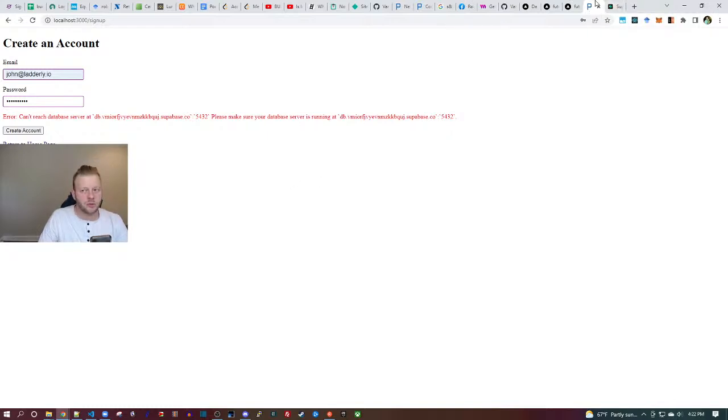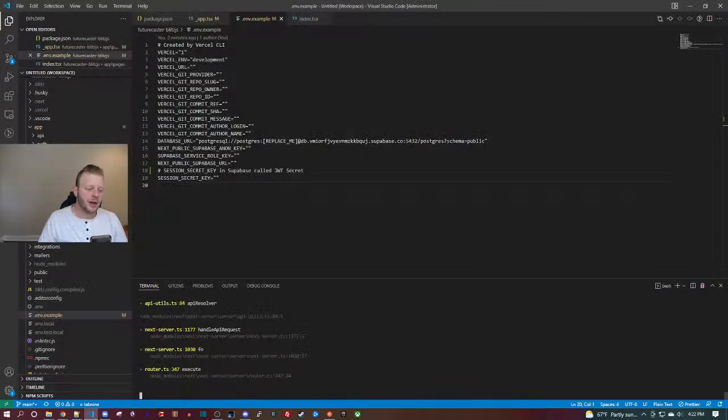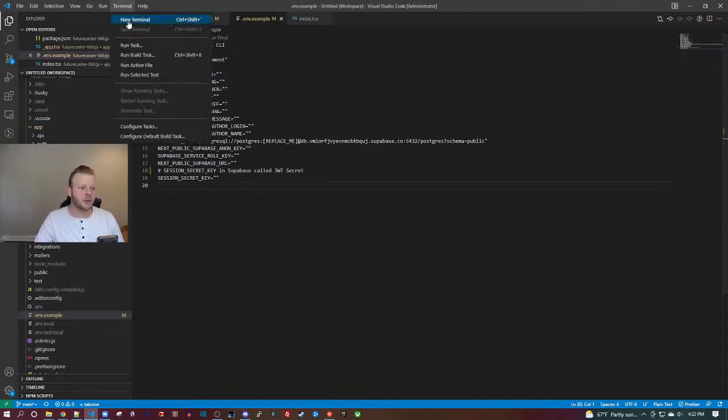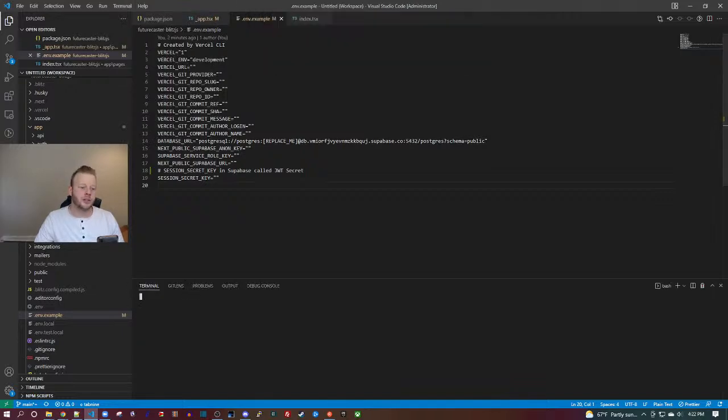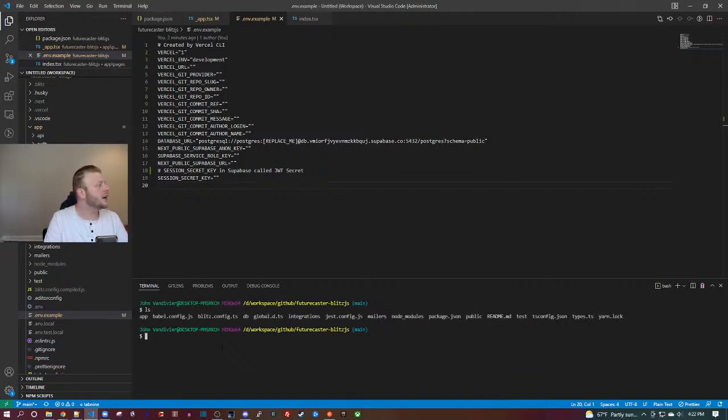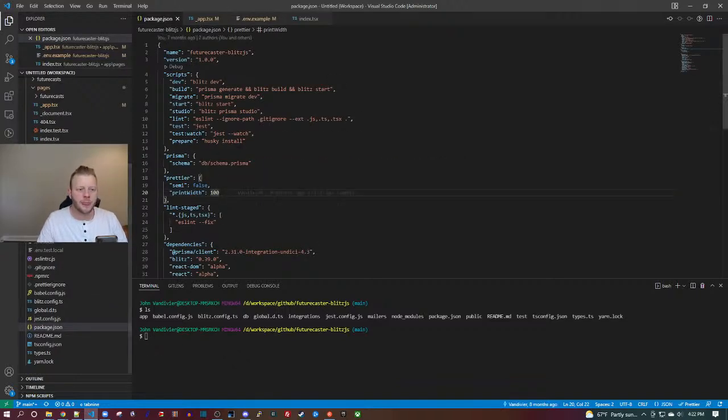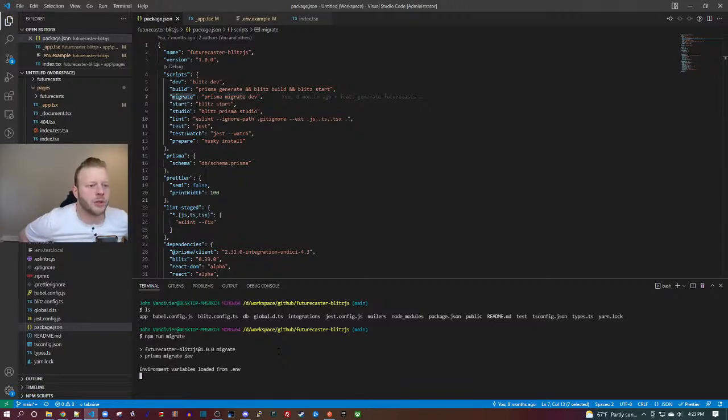Great, so let me kill my server and migrate. None of the tables were there, right? So I need to redo my migrations. Control C, command line is sticking, so I'll throw it in the trash. Terminal, new terminal. Futurecaster, it's good to be back. I missed this whole project. This was a fun project. ls, terminal is live. Now let's, I don't know what the command is. Check package JSON. Yeah. I think you just npm run migrate. Let's see if that works or not.